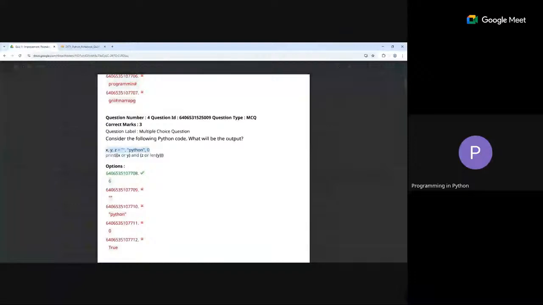So this was the idea. Now we are assigning it. x is an empty string, so x is falsy. y is Python, a truthy value here. z is 0. Now what is it saying? It is saying x or y.